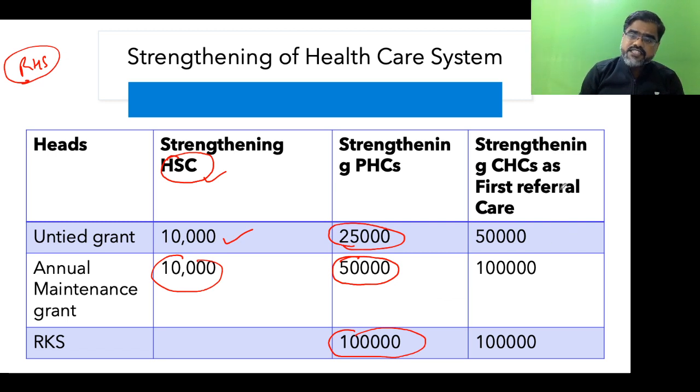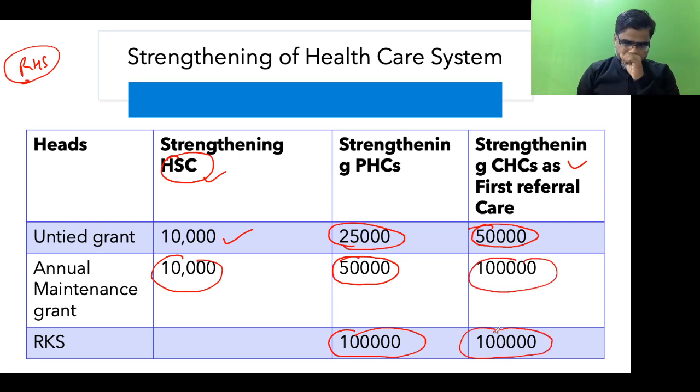Coming to strengthening CHCs for first referral care, this was the question. Because it is a community health center, the untied fund increased to 50,000. The annual maintenance grant is 1 lakh, and for Rogi Kalyan Samiti, 1 lakh more. So please remember this: 10,000, 25,000, 50,000. Why was there a confusion?